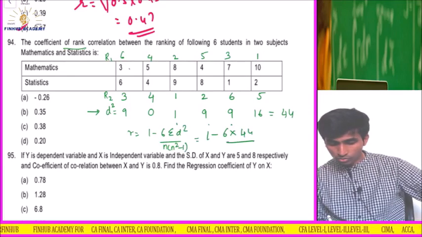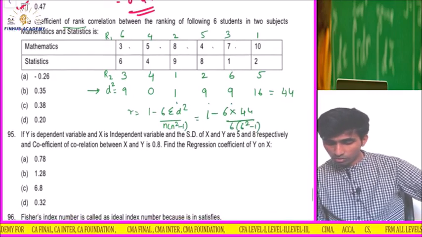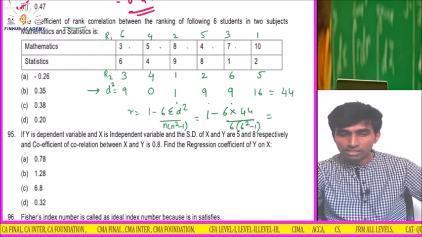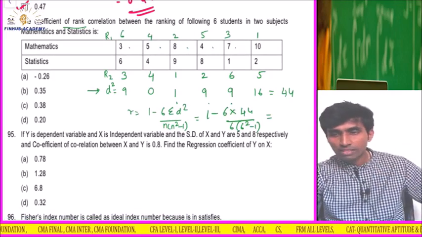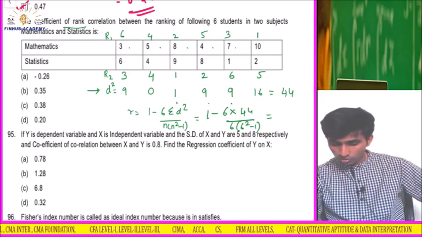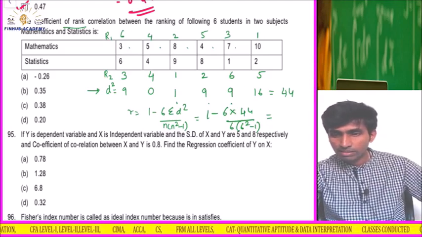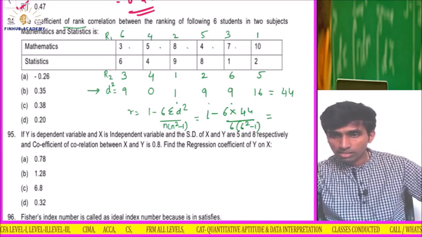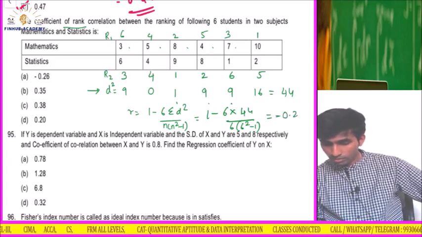Number of data: 1, 2, 3, 4, 5, 6. So 6 into 6 square minus 1. Please solve this. Check the answer. How much? 44 into 6, 264, divided by 6 into 35, and then minus 1. I am getting 0.257, minus 0.257.